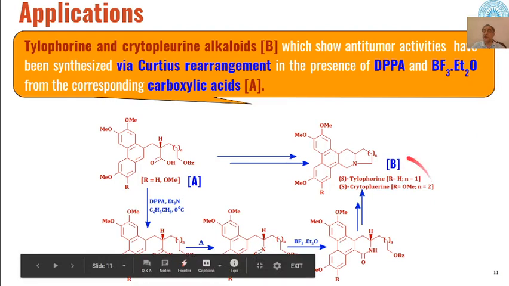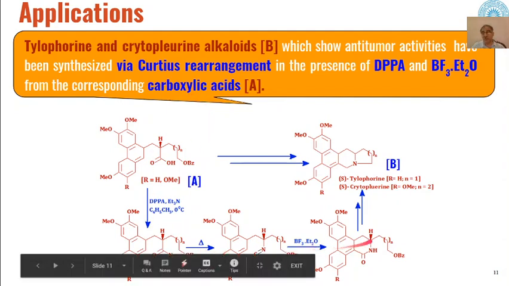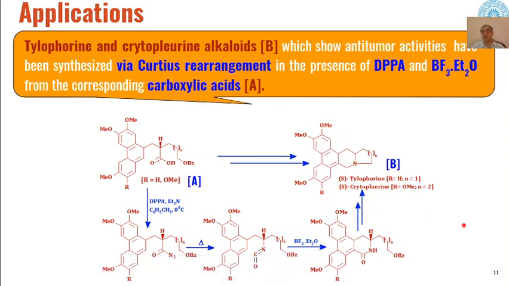So depending upon the ring size, we will get tylophorine or cryptopleurine alkaloid as the product through Curtius rearrangement of these carboxylic acids.